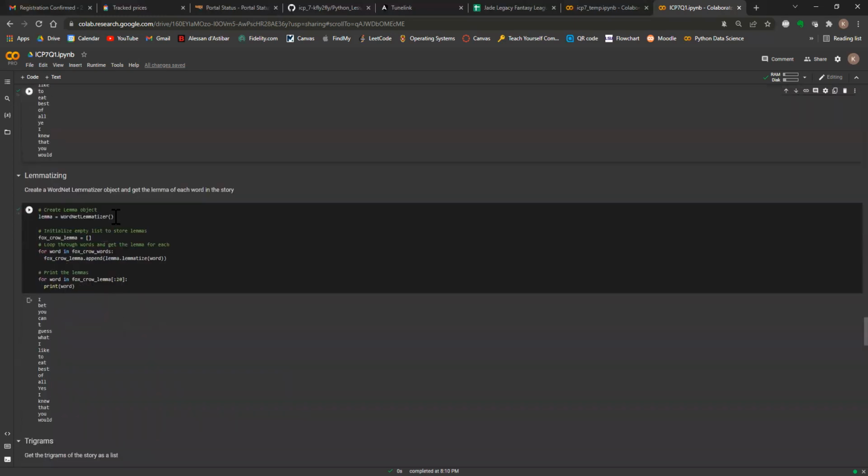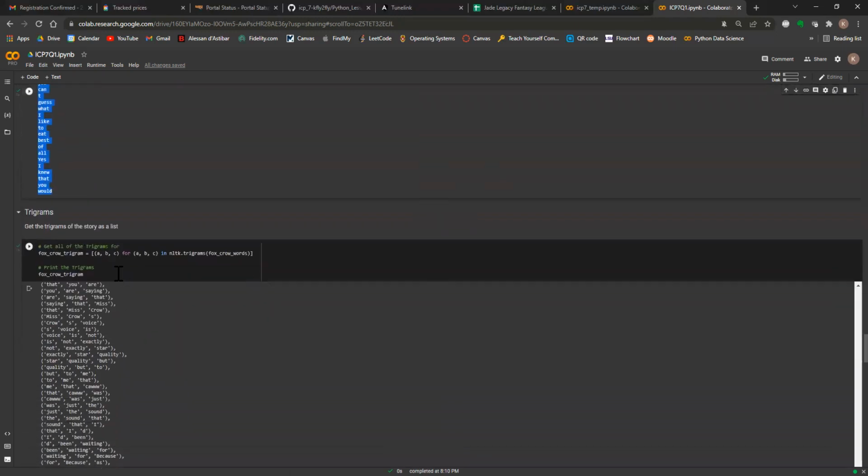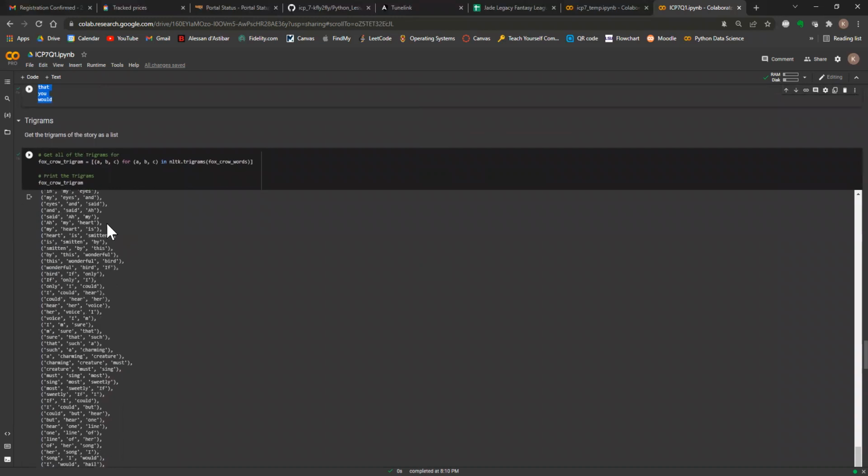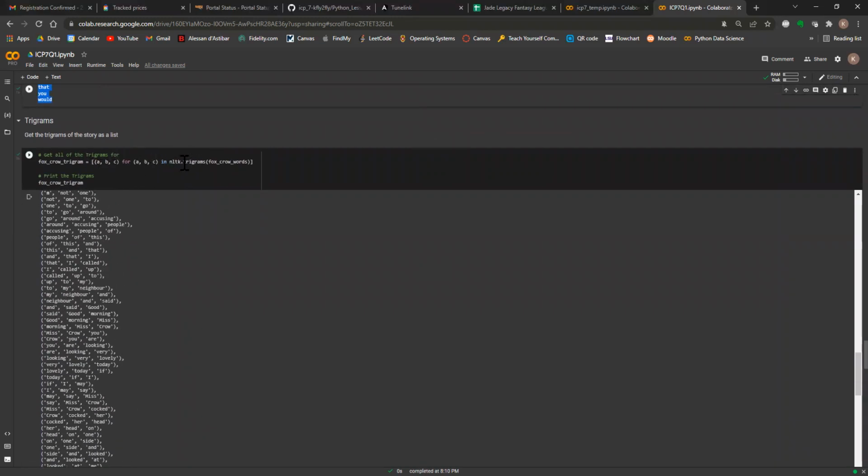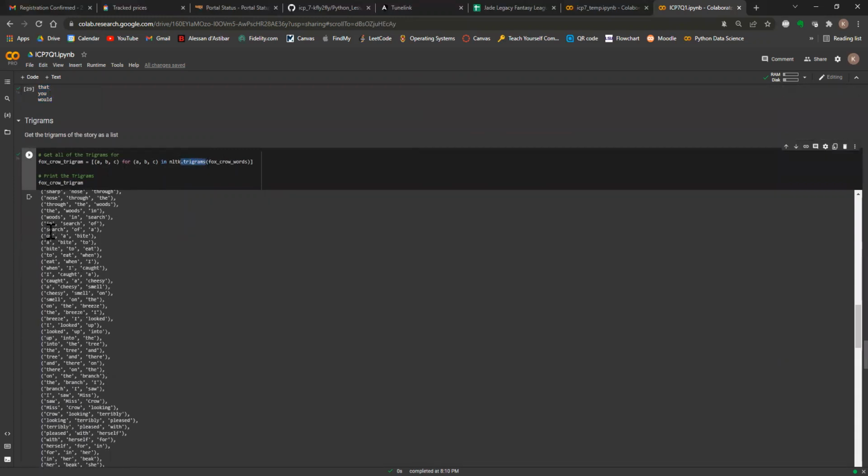We also used a lemmatizer object. So we used a WordNet lemmatizer object, and we used that object's lemmatize method to get the lemmas for each word. Next up, we used trigrams. So this was a simple call. We used NLTK trigrams, and what that did was get the trigrams for each set of words in the story.